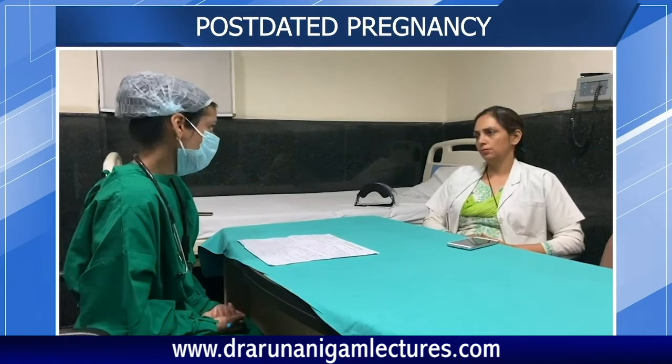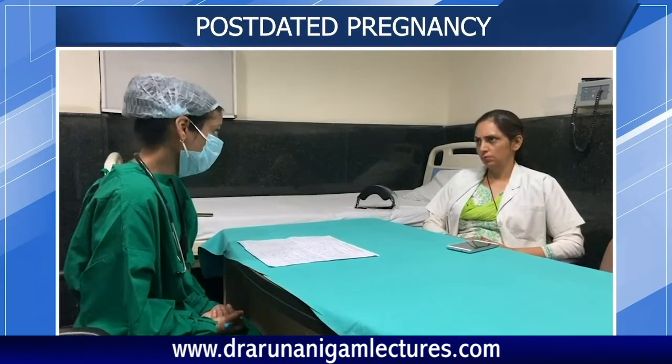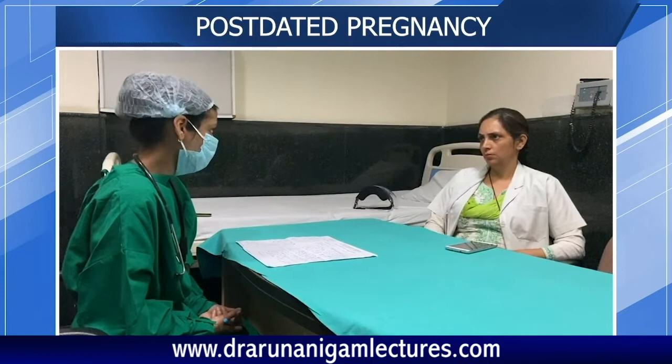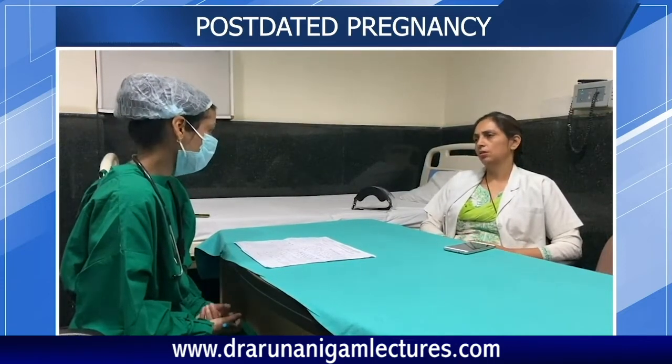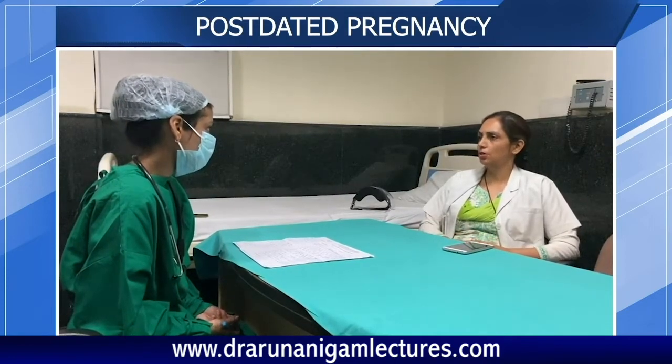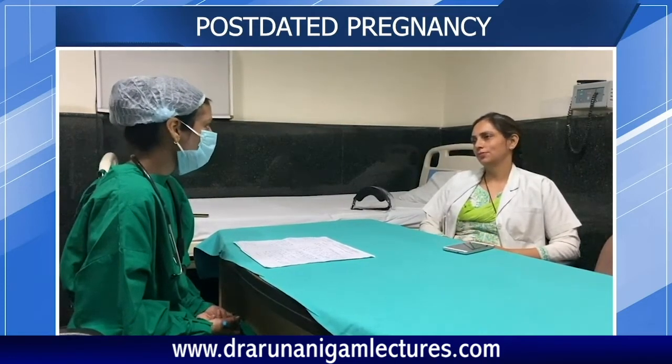3. Okay. Ma'am, if then also she doesn't go into spontaneous labor, then we'll start her on injection Synto, starting from 2 units, at the rate of 15 drops per minute, then we'll gradually increase the dose. Until she has gone into labor. Then what? Ma'am, then we'll do artificial rupture of membranes.